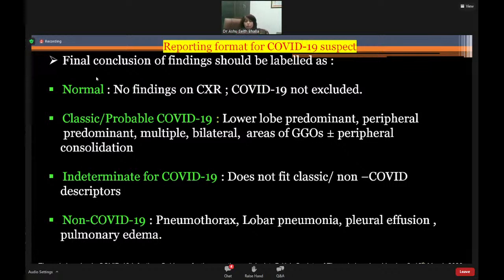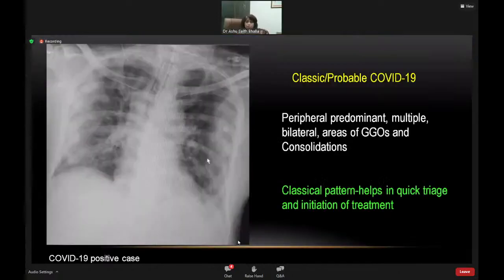Both of these situations are relatively black and white, wherein there are several situations which are not COVID. We'll be seeing examples of these. And then you are left with the group in between where you either have a classical COVID-19 pneumonia or you have an indeterminate, you're not sure. But these two groups are clear cut. Those are the ones we are screening out initially, that the symptoms are occurring due to some other cause.